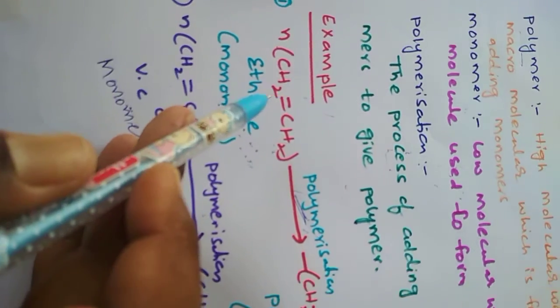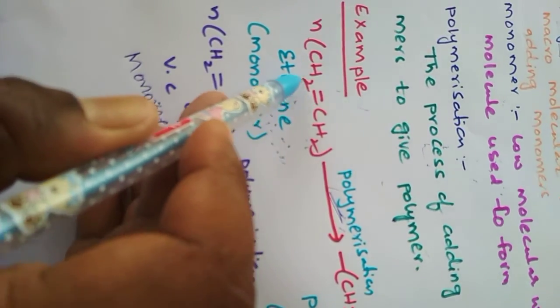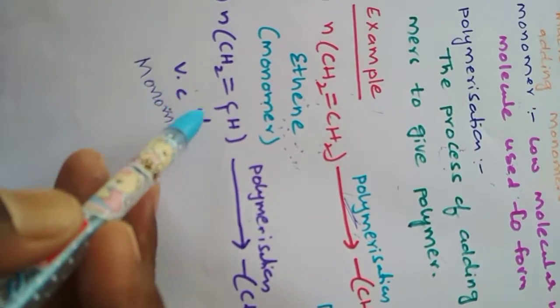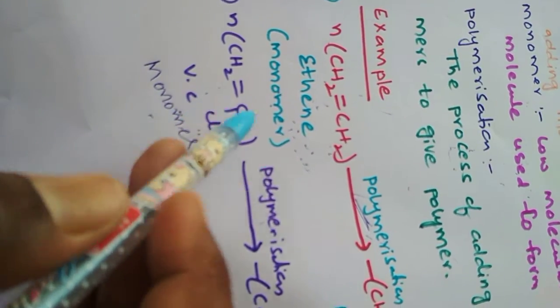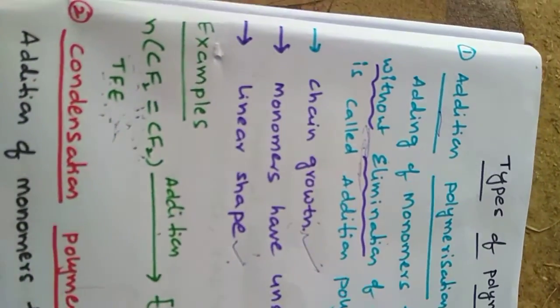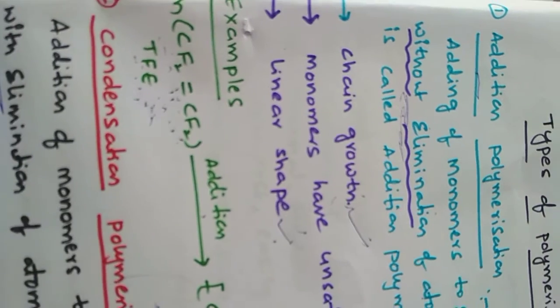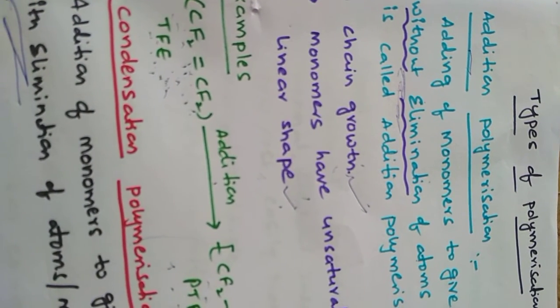So here are also some examples. Ethene undergoes addition polymerization because ethene is having a double bond, and vinyl chloride also undergoes addition polymerization because vinyl chloride is having a double bond. Okay, these are the different types of addition polymers. Addition polymers are Teflon, polyethylene, polyvinyl chloride, polystyrene.